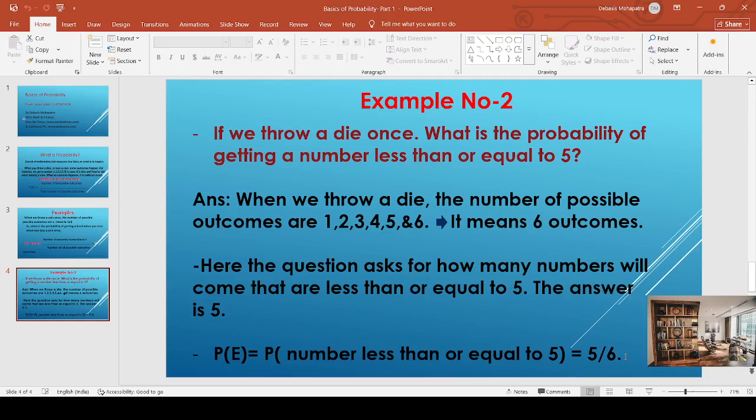In our subsequent classes, we will continue with the probability chapter, and we will discuss some of the questions which have come in previous years in this probability section, which will help students to score high.